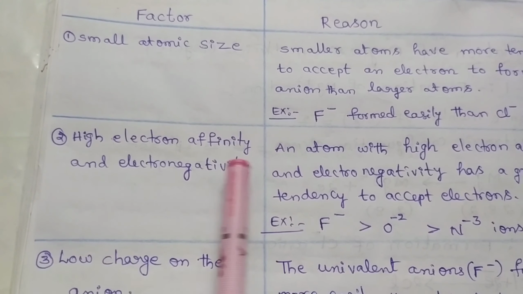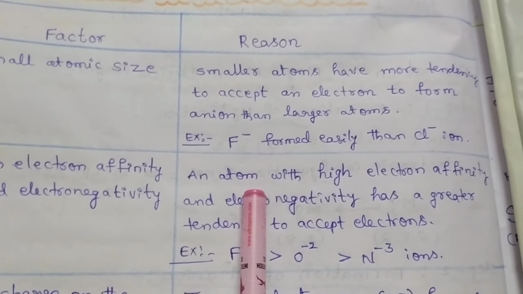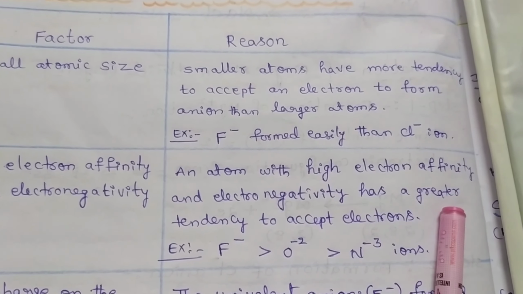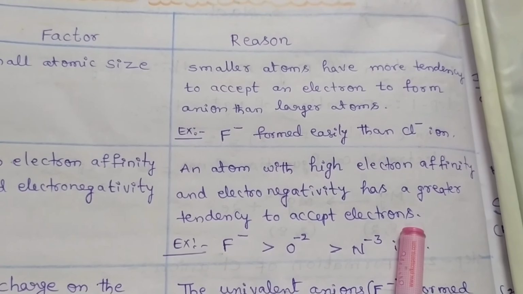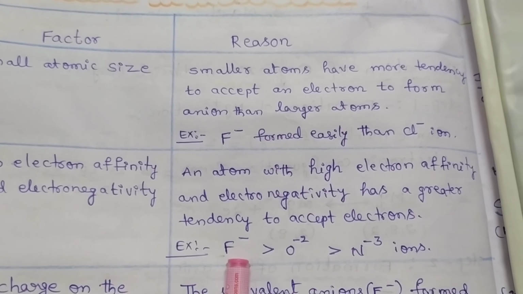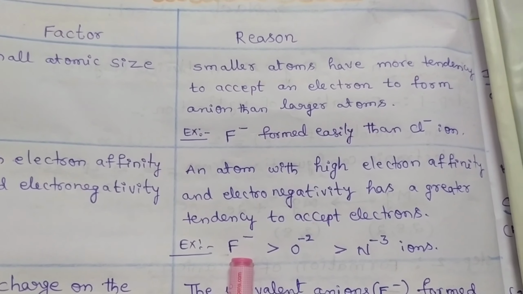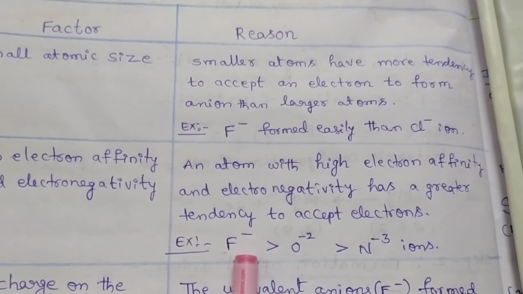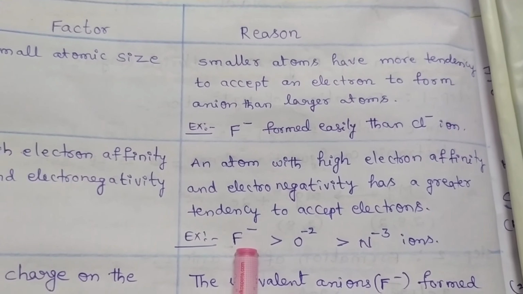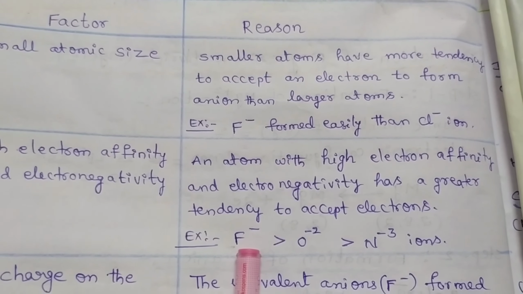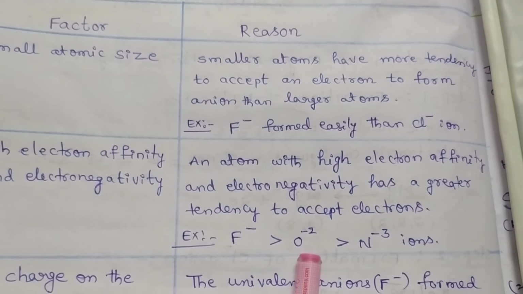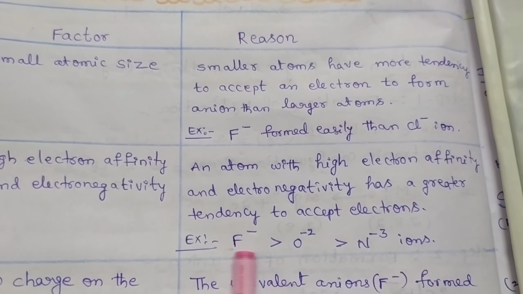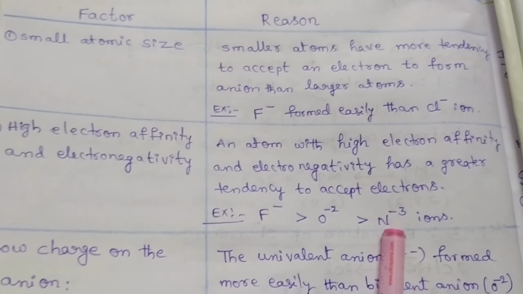Higher electron affinity and electronegativity. An atom with high electron affinity and electronegativity value has a greater tendency to accept electrons. For example, fluorine has higher electronegativity when compared with oxygen and nitrogen. So the fluoride anion has a tendency to accept valence electrons more easily than oxygen and nitrogen. So the fluoride anion forms readily rather than oxygen and nitrogen anions.